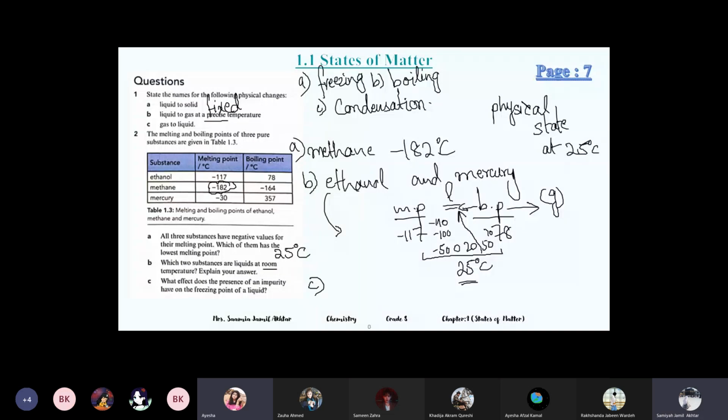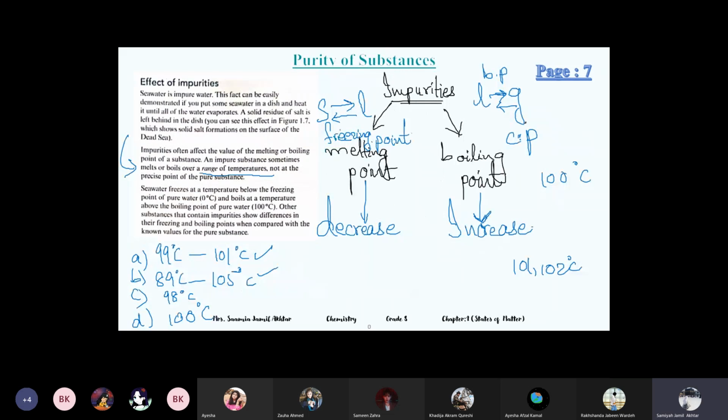Now see, what does the presence of an impurity have on the freezing point of a liquid? It will decrease the freezing point. If you remember the previous lecture, I told you about the effect of impurity. If the impurity is present, then the melting point will decrease and the boiling point will increase.